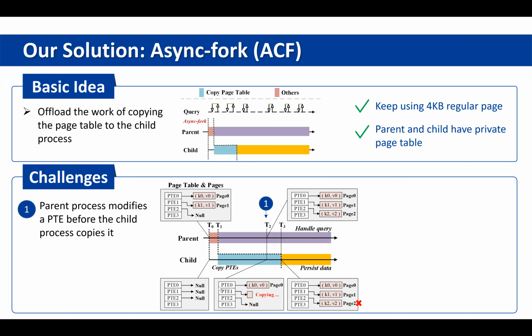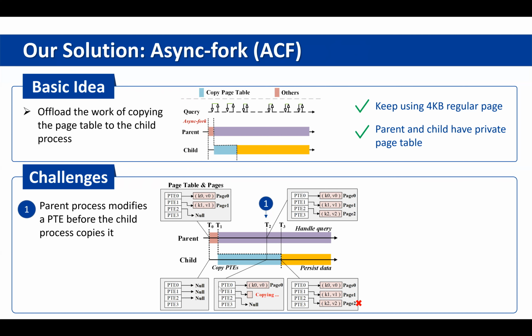But it is not easy to achieve this design because the parent process may modify a PTE before the child process copies this PTE. For example, at T0, the parent process calls ACF to take a snapshot of this time. At T2, the parent process inserts a new key value pair, K2V2.